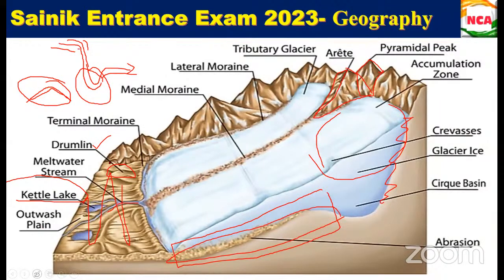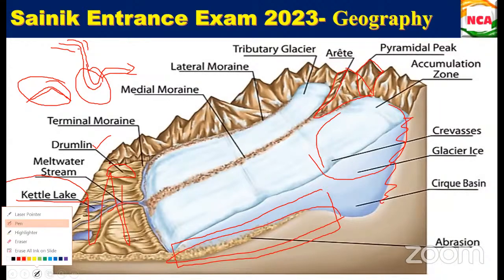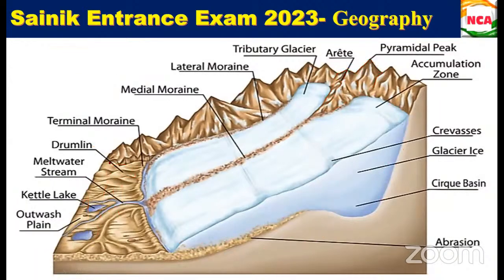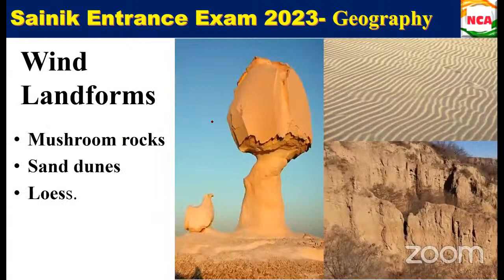Okay, fine. So next is about the wind landforms. This wind landform is formed when the wind blows. When everyone says desert, we can only imagine this picture, the second picture. This one is first and this one is third.